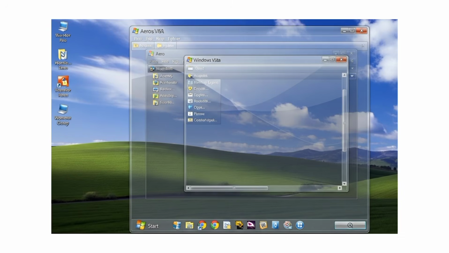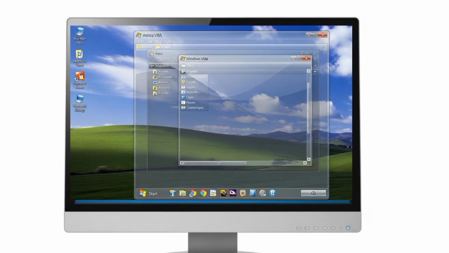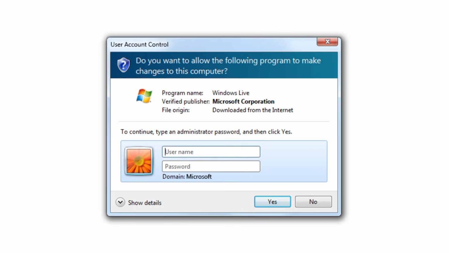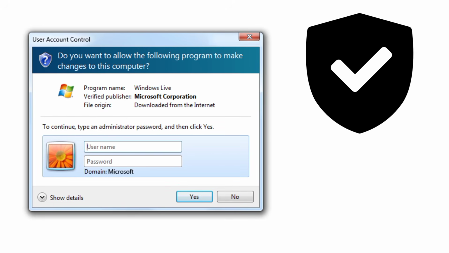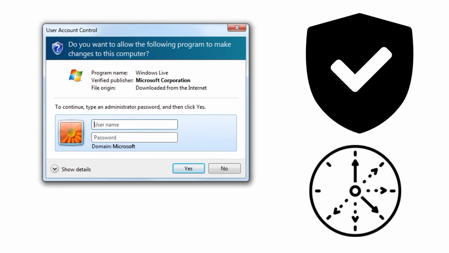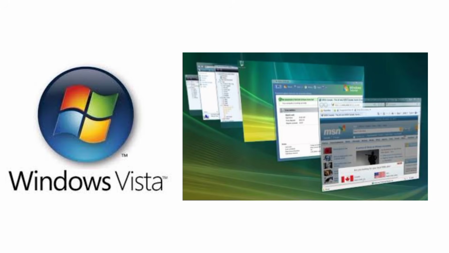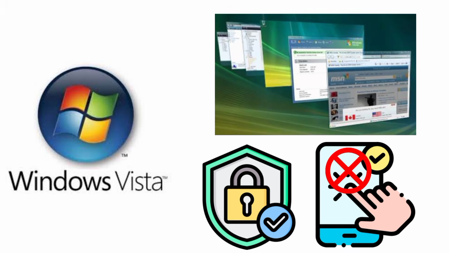The beautiful Aero interface was too heavy for the average PC of the time, consuming massive resources and making the computer laggy. The UAC, while helpful for security, appeared too often and quickly became an annoying pop-up. Vista was a lesson in how prioritizing shiny visuals and overzealous security can ruin a user's experience.